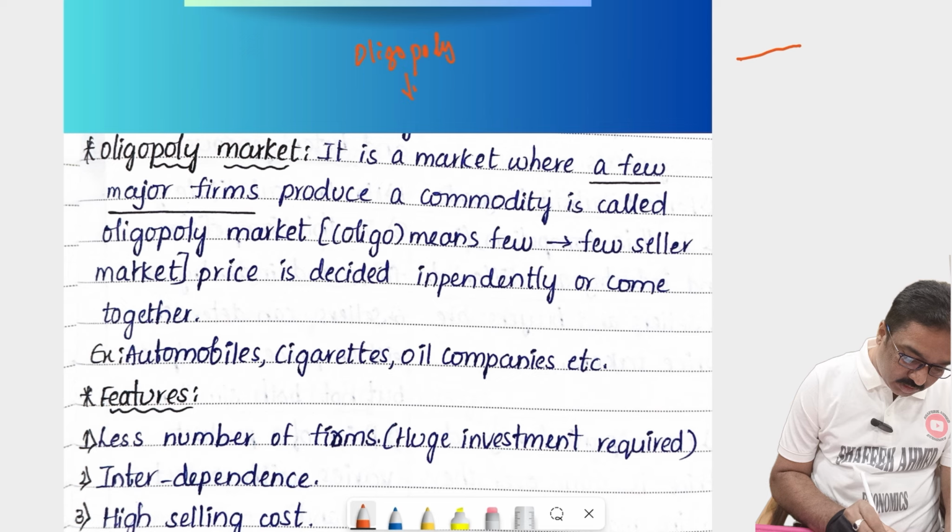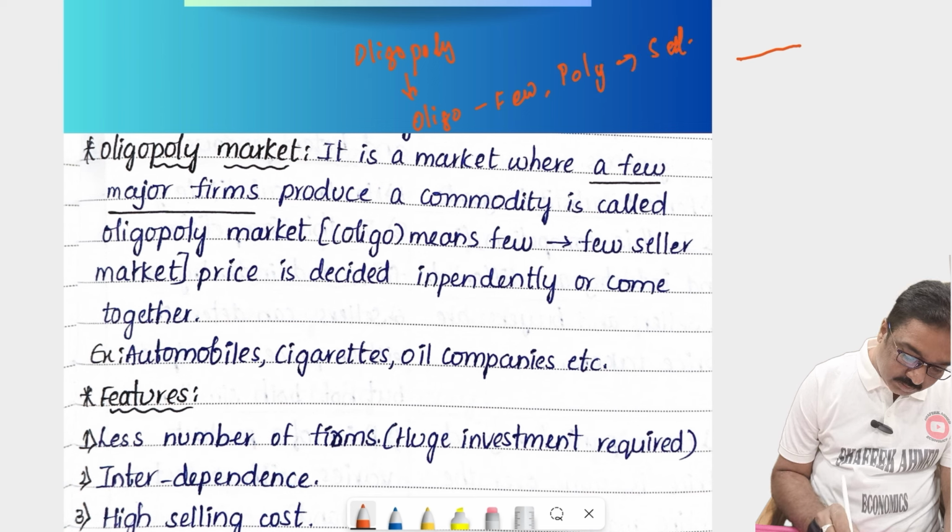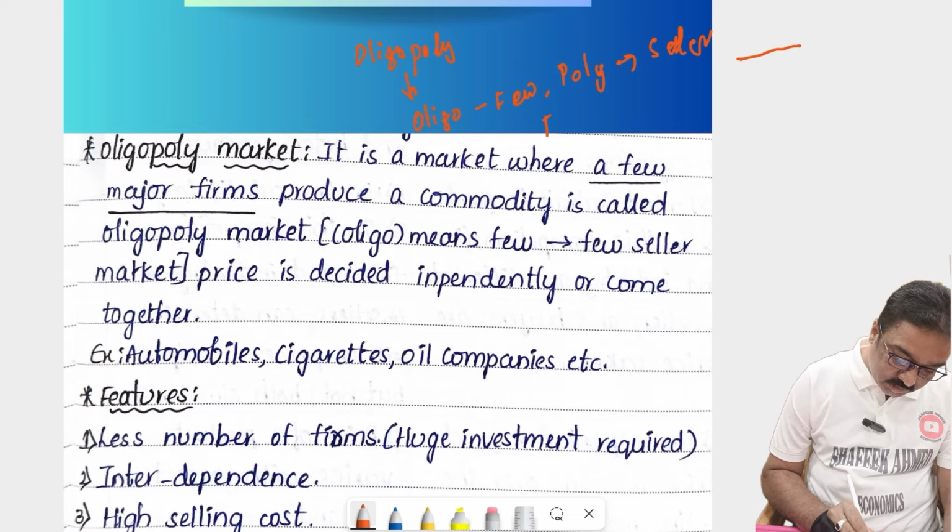So simple. Oligopoly is a word coming from two Greek words. Oligo means few, and poly means seller. Few sellers market.